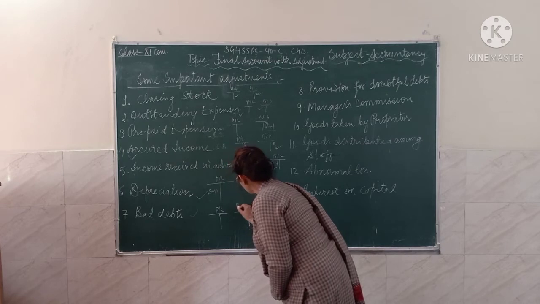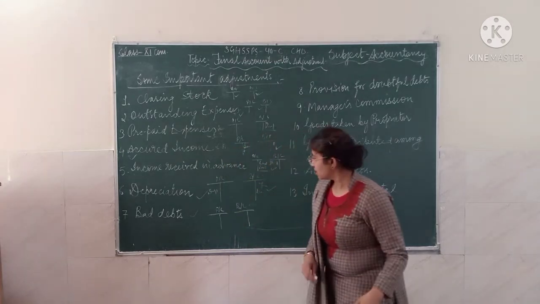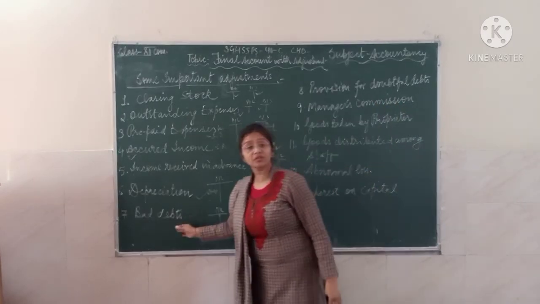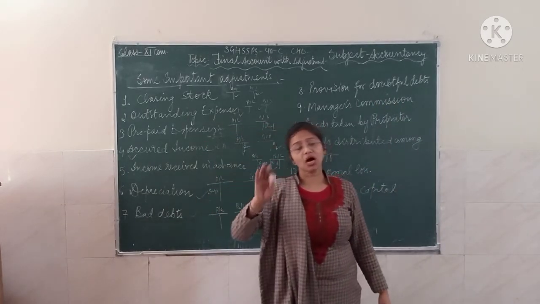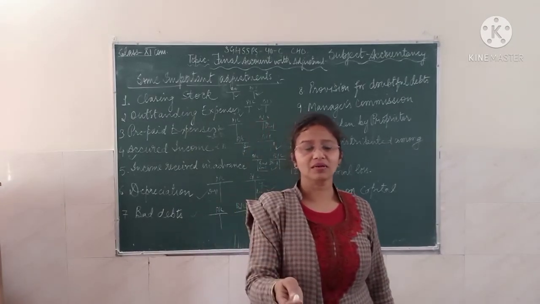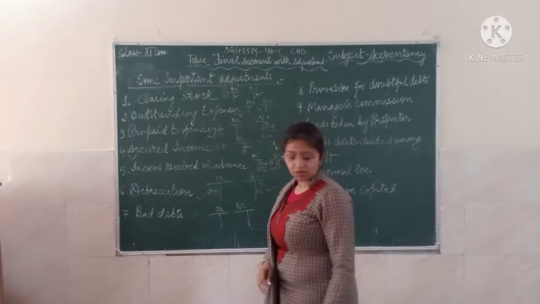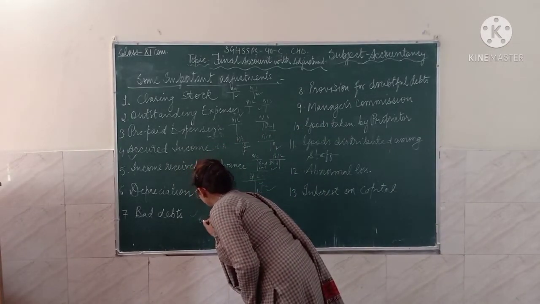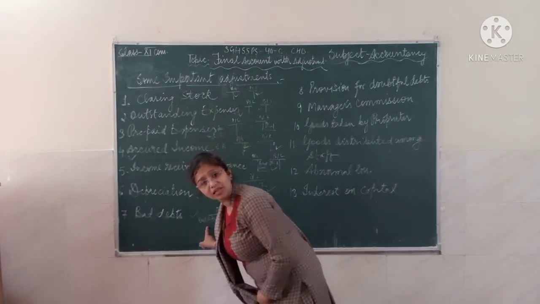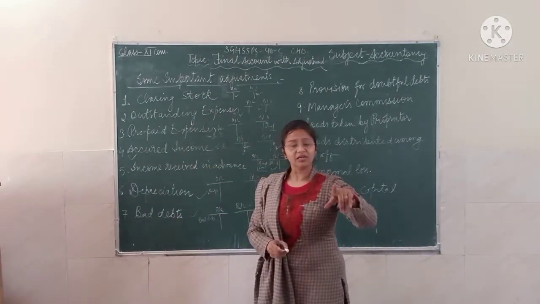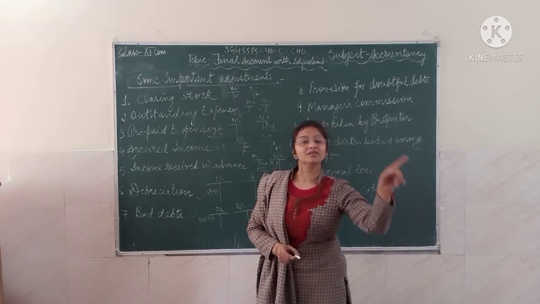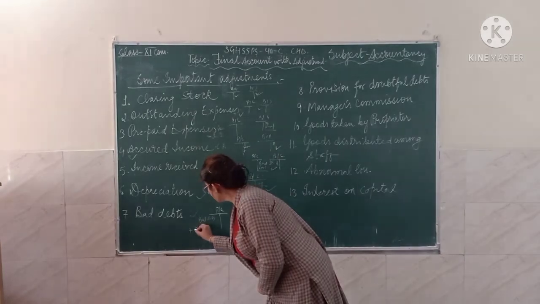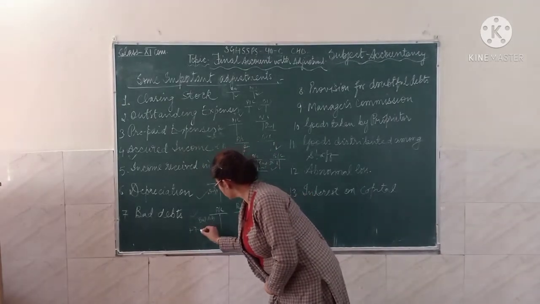Suppose there are bad debts and you are going to treat them in the final account. Suppose in the trial balance there is a bad debt and also a further bad debt. The bad debt which is outside the trial balance you will take as a further bad debt. The bad debt which is already in the trial balance is the existing bad debt. Further bad debt is going to be added to the bad debt account.